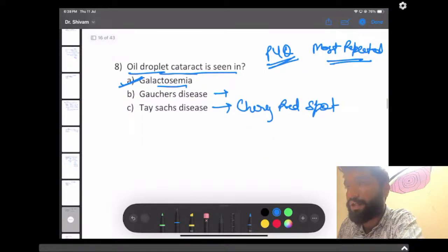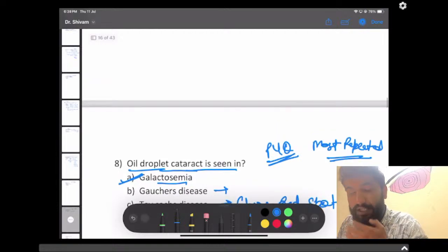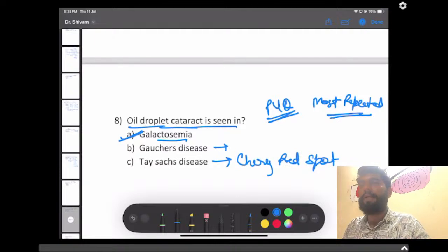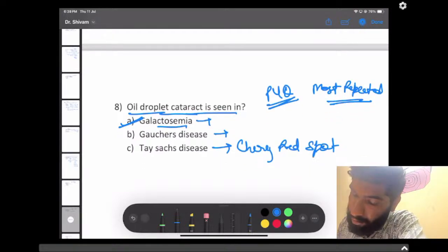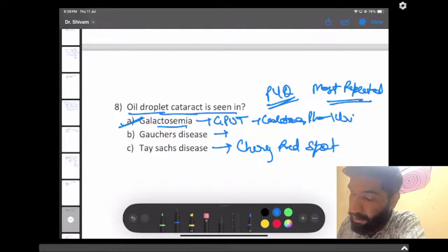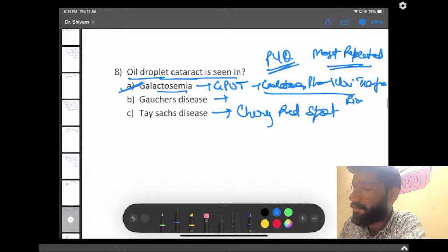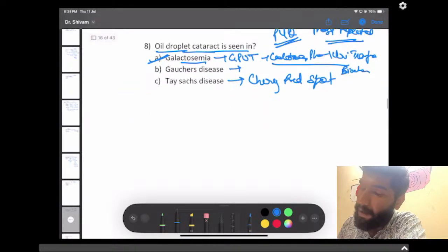I hope this question was correct for you guys, because these are questions which you can't get wrong, because these are the questions which will get you more than 150. So these are the questions which we have to get correct, not wrong, right guys? And as we all know, in galactosemia, there is a deficiency of GALT, which means galactose-1-phosphate uridyl transferase. This was a biochem part. I just covered it here. Now let's move to the next question.